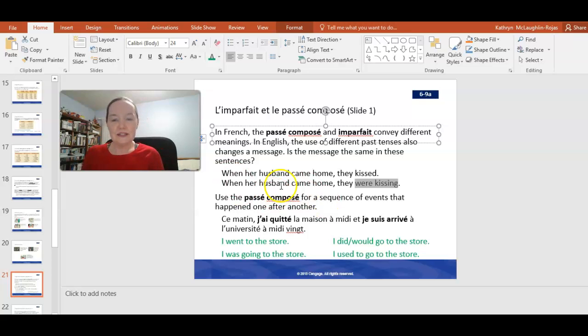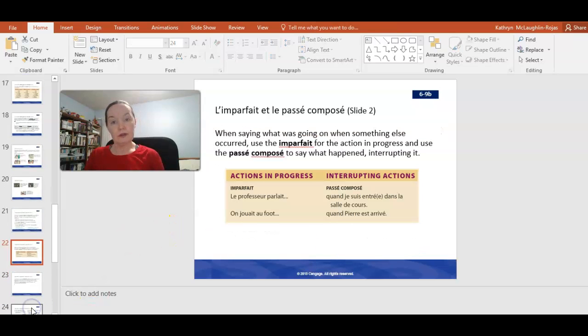Okay, so as it tells us here, we use the passé composé for a sequence of events that happened one after another, kind of like the first sentence. When her husband came home, they kissed. Okay, ce matin, j'ai quitté la maison. I left the house à midi et je suis arrivée à l'université à 12:20. So I left the house and I arrived at university at 12:20. So I left and I arrived. So we could describe two events in the past using passé composé because they are a sequence of events that happened one after another. Okay, let's take a look at some more examples.